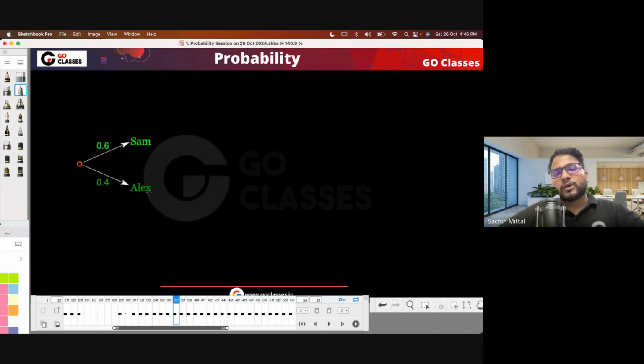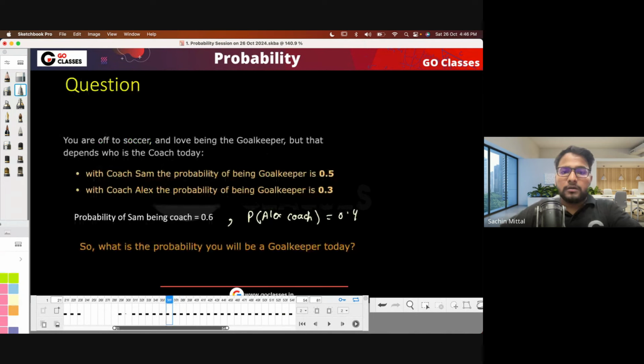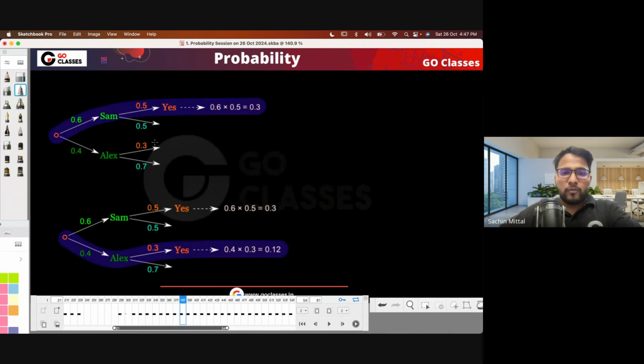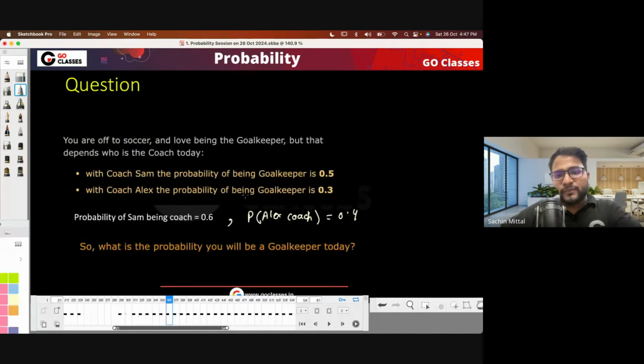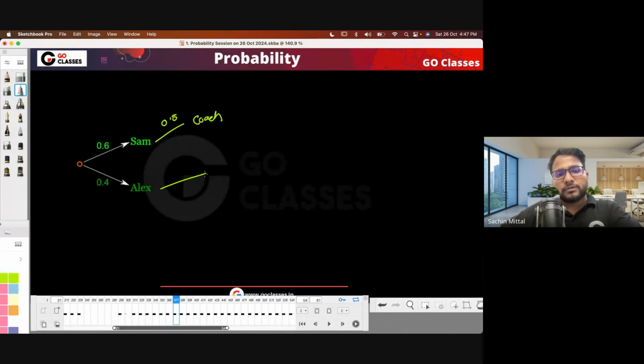Either Sam will be coach or Alex will be coach, right? Now if Sam is coach, you are goalkeeper with 0.5 probability, then you can expand this. With Alex being coach, you are goalkeeper with 0.3 probability, right?